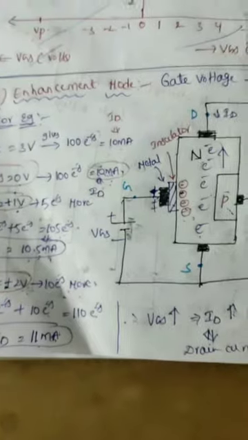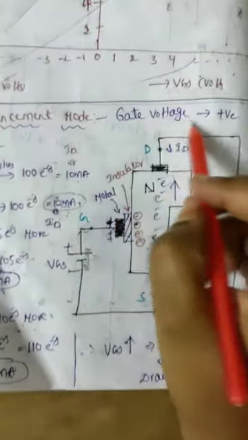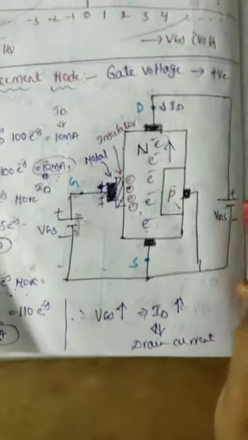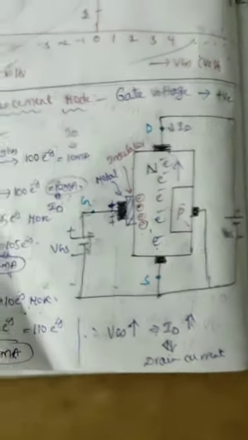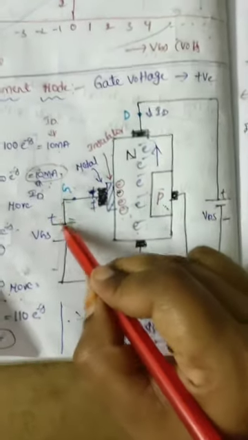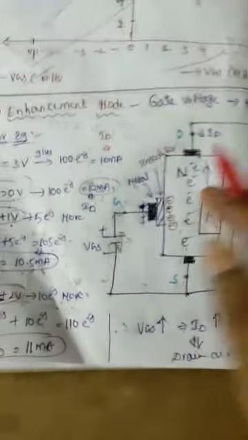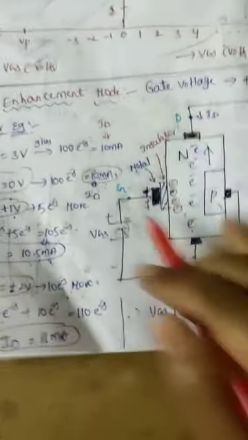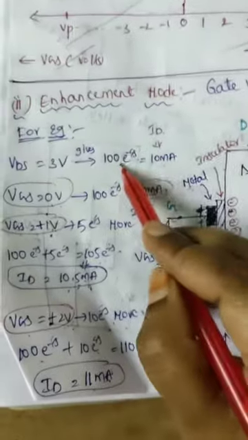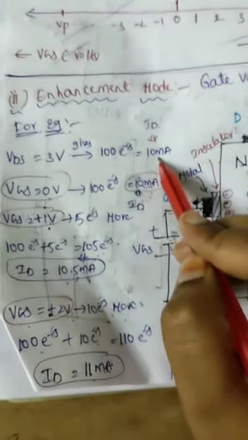So the next operation is the enhancement mode of operation. For enhancement mode of operation, the gate voltage is positive. The remaining connection is the same, the VDS connection is the same, only the gate is connected to positive potential, and the source is connected to negative potential. Now again take the same example, VDS equal to 3 volts. This VDS of 3 volts gives 100 electrons, and 100 electrons give 10 milliamperes of current.